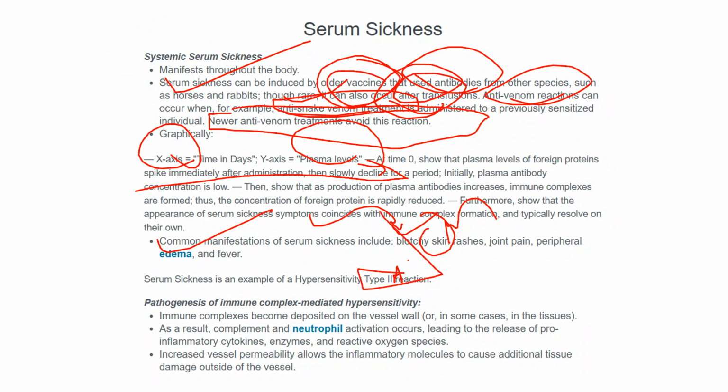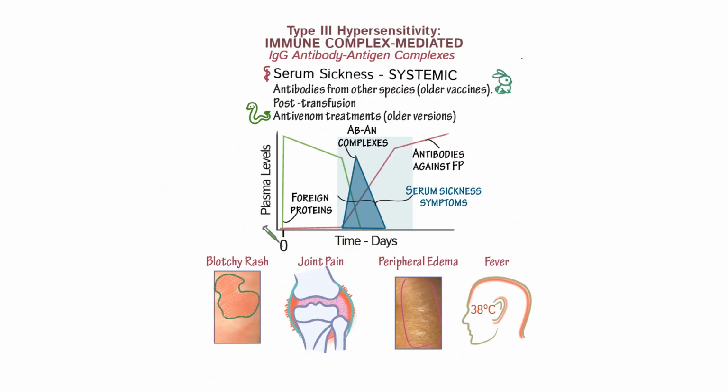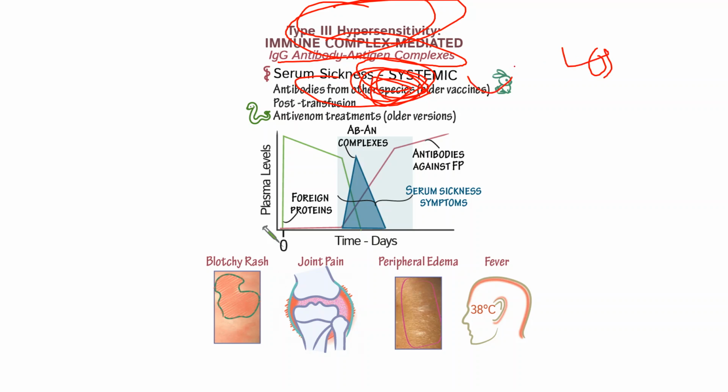Type 3 hypersensitivity is immune complex mediated, and this is IgG antibody-antigen. Serum sickness, systemic, antibody from other species. Here the species will also be different. We normally give antibody from other species only. If a snake bite is there, then we have to give antivenom, like from older vaccines.